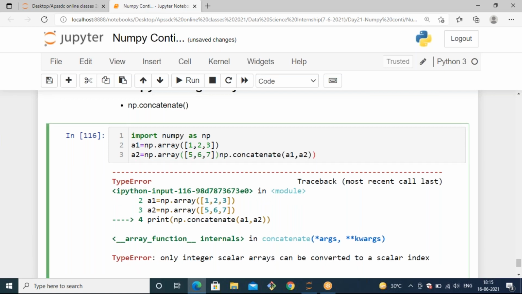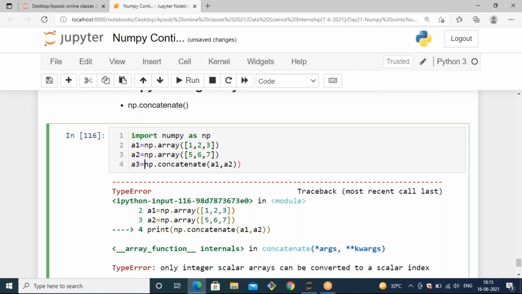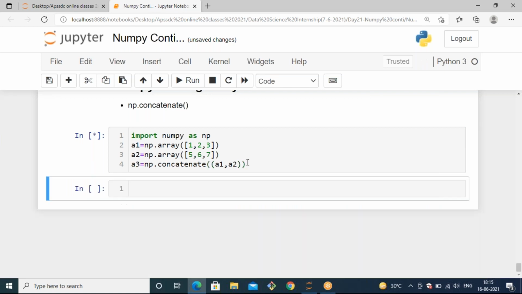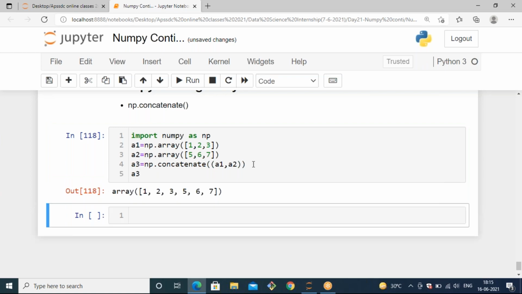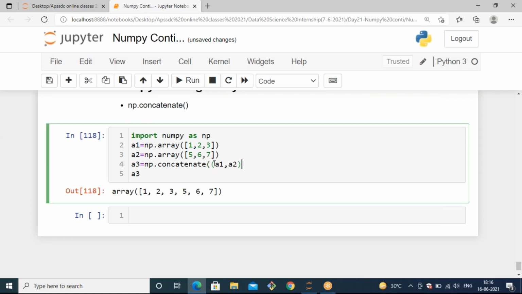Now let's see, for storing the concatenation, I'm just taking a3. Now let's print a3. Before printing, I'm assigning one new variable to store this concatenation. That is a3, a3 equals np.concatenate of a1 comma a2. So if I miss one parenthesis, let's see what is the difference.